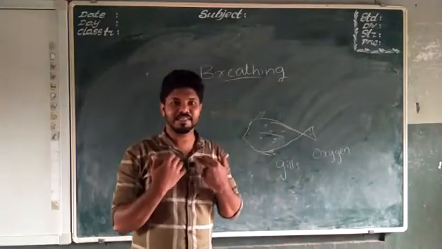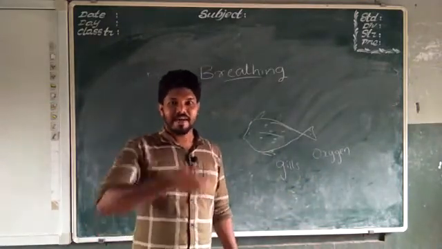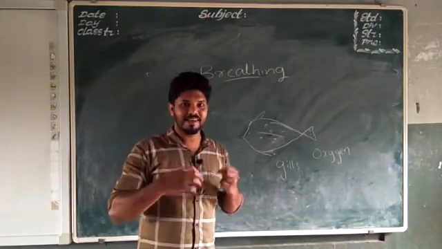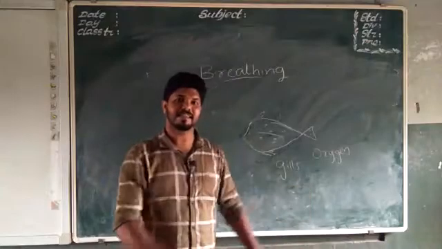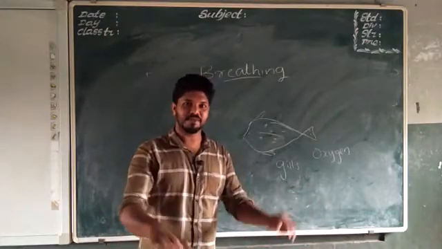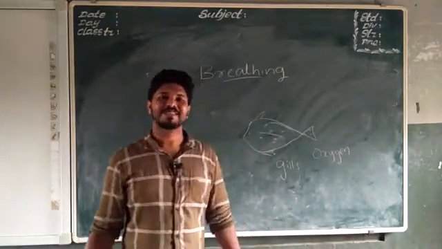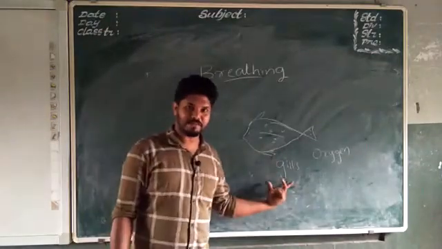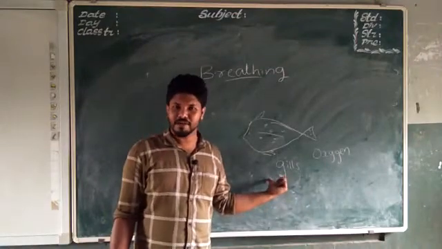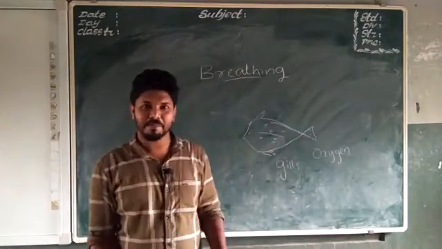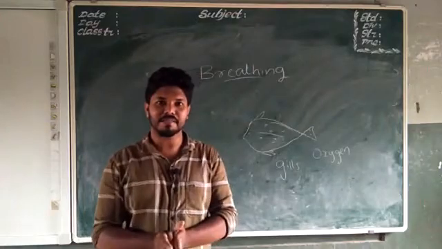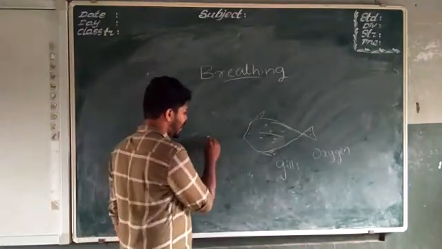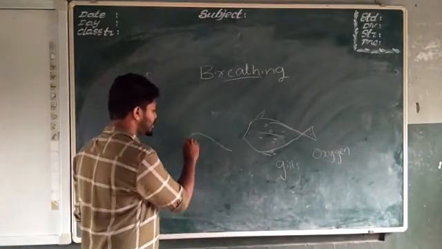How do we breathe? We take the air and our lungs will absorb the oxygen. Carbon dioxide is released out. So this is the process of breathing in humans, and I also explained the breathing in fishes. Now what about the plants, other living things like plants? How do they breathe? I already told that plants have leaves, and inside their leaves